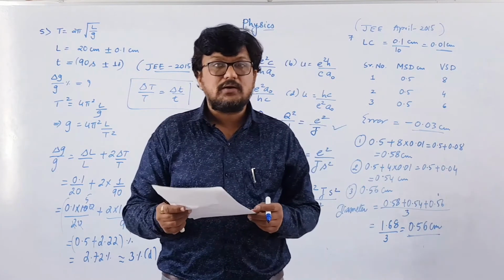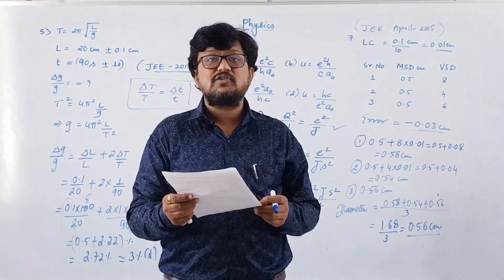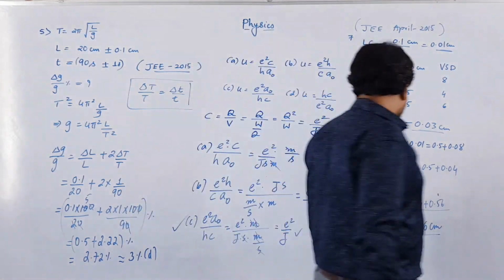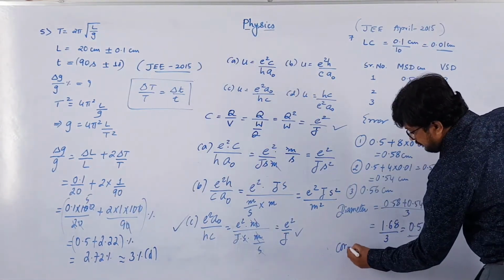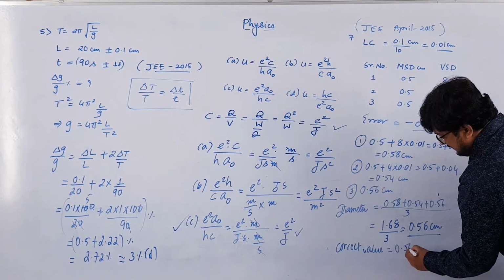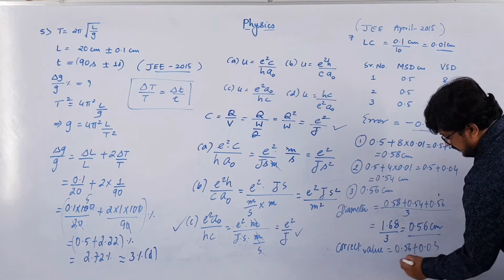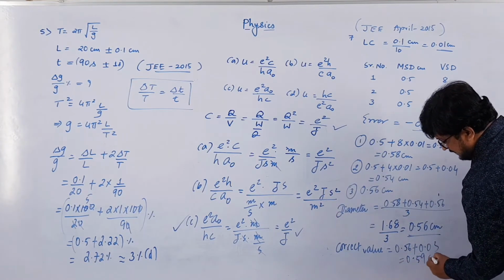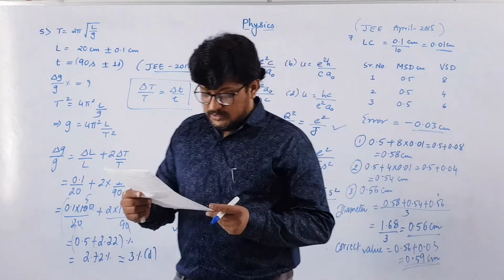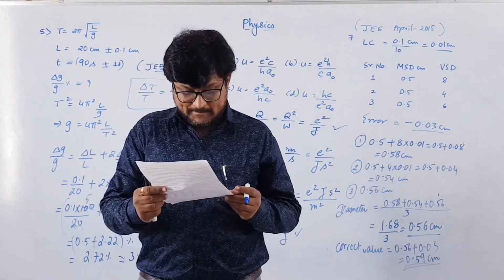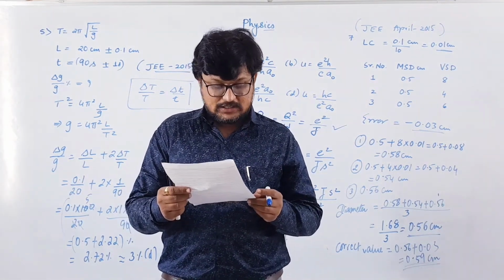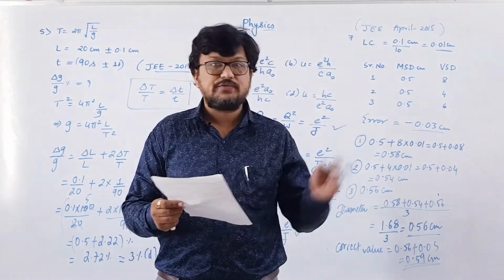But remember here, option A is incorrect because we have to add error. Still error we have to add. So if you add error over here, so the correct value will be equal to 0.56 plus 0.03, that is 0.59 centimeter. So the correct value will be 0.59 centimeter. So option B is correct in this case. So the answer will be B. Clear? Pause this video and copy.